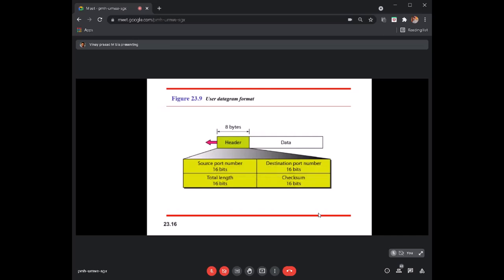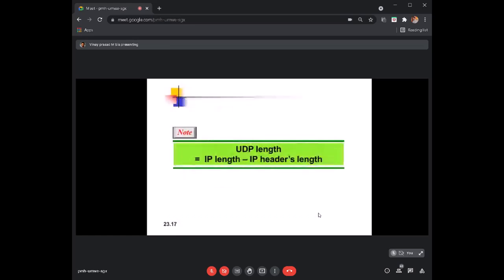It's very simple, right? It has only 4 fields, and all 4 fields are 2 bytes each: source port number, destination port number, total length, and checksum. The UDP length is the total length of the IP packet or datagram minus the IP header length, which gives the data length at the transport layer.